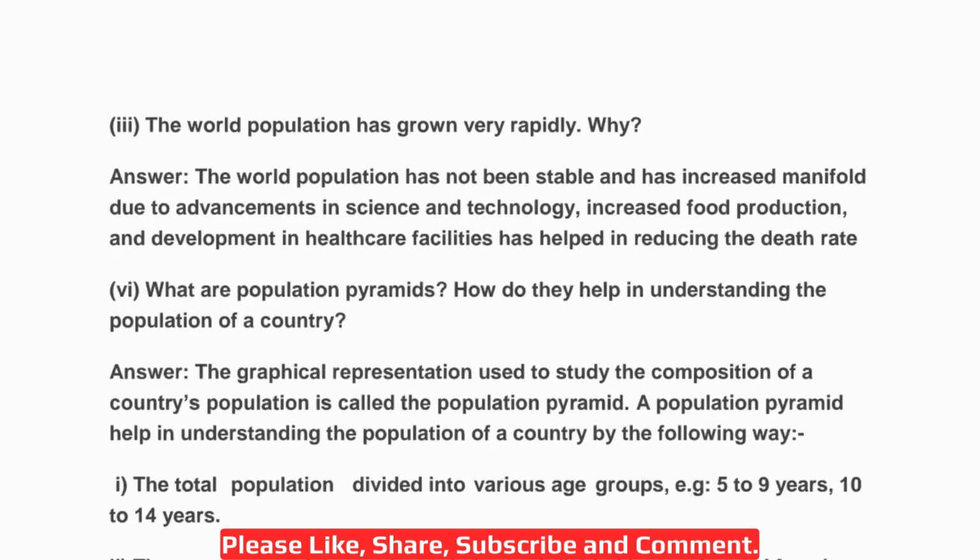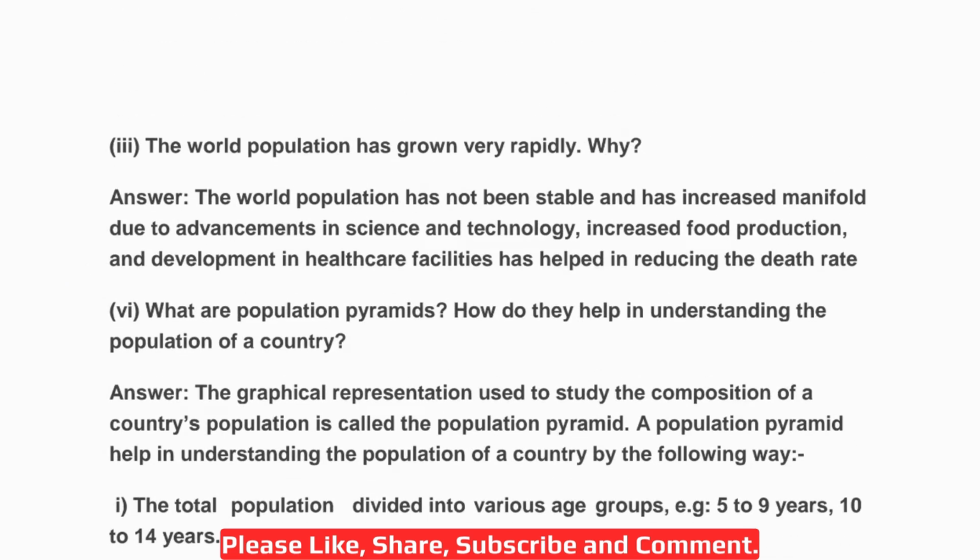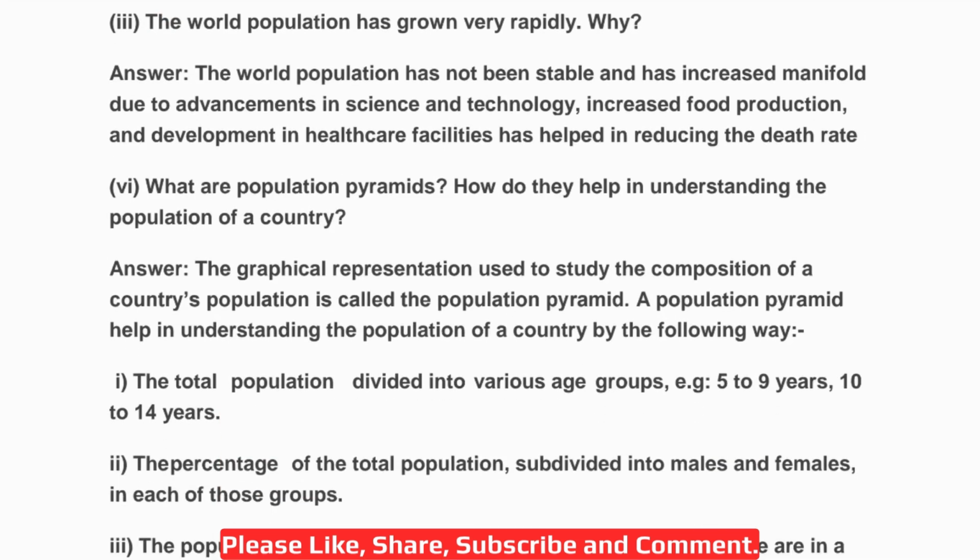Third question. The world population has grown very rapidly. Why? So the world population has not been stable and has increased manifold due to advancements in science and technology. Okay. So with the advancement in science and technology, the population has increased manifold. Okay. And increased food production is the other factor. Then development in healthcare facilities is the other factor. This has helped in reducing the death rate.